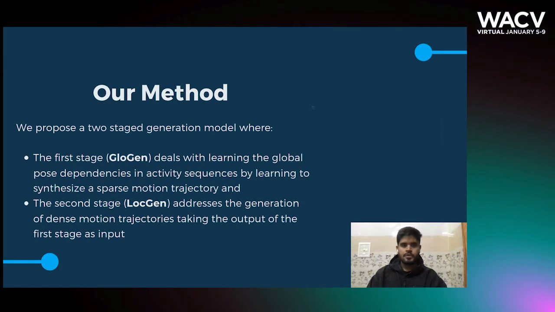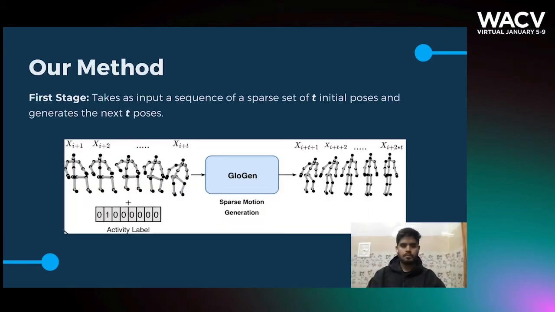We propose a two-stage generation model where the first stage, GlocalNet, deals with learning the global pose dependencies in activity sequences by learning to synthesize a sparse motion trajectory. And the second stage, LogGen, addresses the generation of dense motion trajectories, taking the output of the first stage as input. The first stage takes as input a sequence of a sparse set of t initial poses and generates the next t poses.